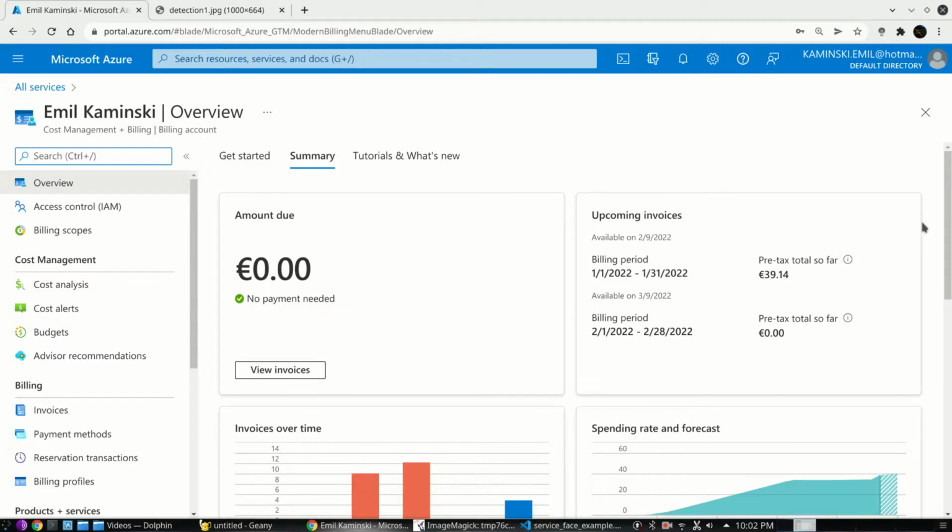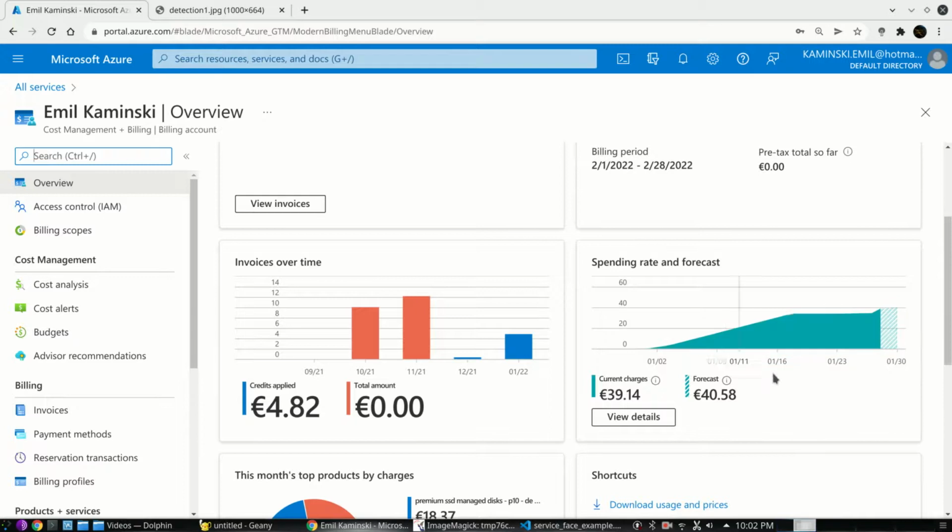In my case, I was using Azure pretty heavily this month, so I have a little bit to pay, but I'm totally sure that for this episode, for creating a virtual machine, Databricks and a couple of services, either I'm not going to pay anything or it will be a very small amount, so I don't really care.